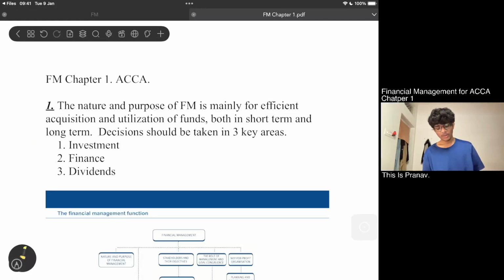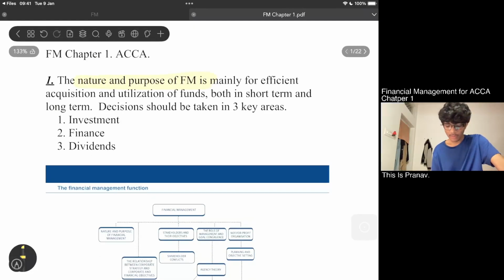So what is the first section under your first chapter in ACCA? That is the nature and purpose of financial management. What does it mean? It is mainly for efficient acquisition and utilization of funds in both short term and long term. Decisions should be taken in 3 core areas, or key areas, that is investment, finance, and dividends.